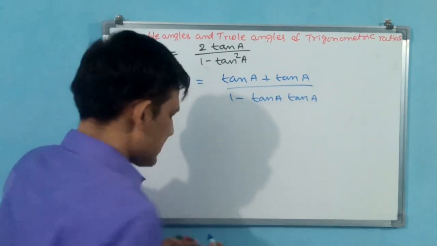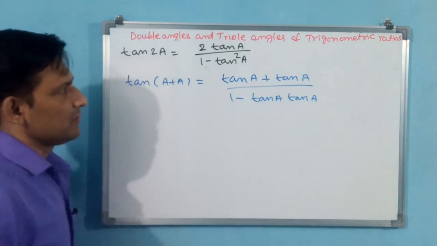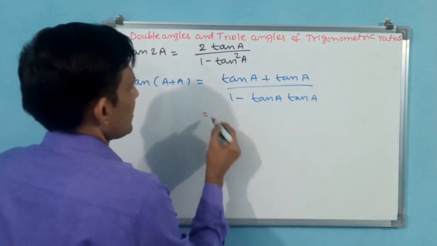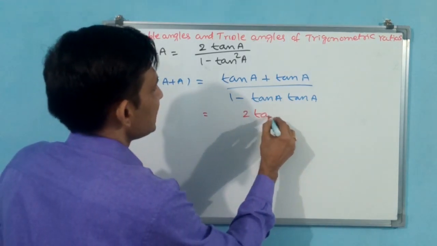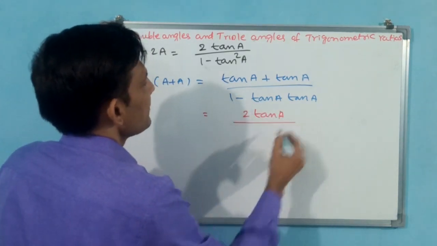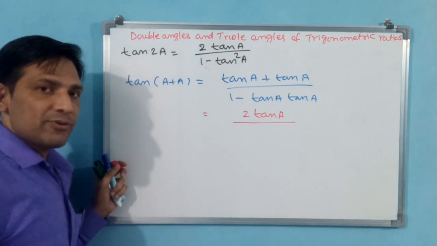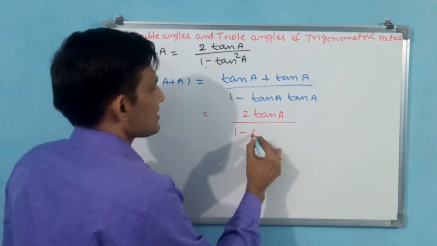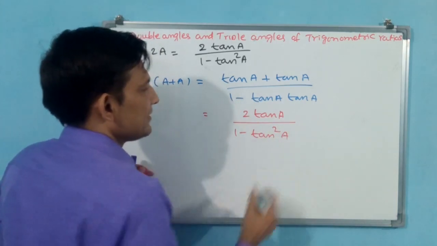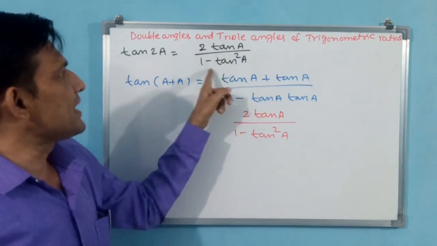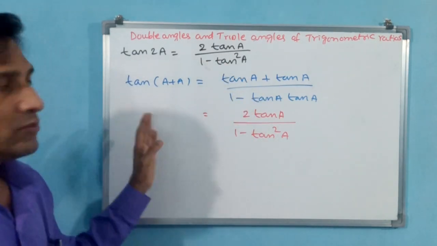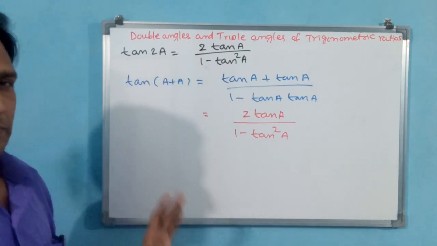Why? Because here tan a, tan b both are tan a only. Tan a plus tan a, 2 tan a, by 1 minus tan a into tan a, tan square a. You understand? 2 tan a by 1 minus tan square a.